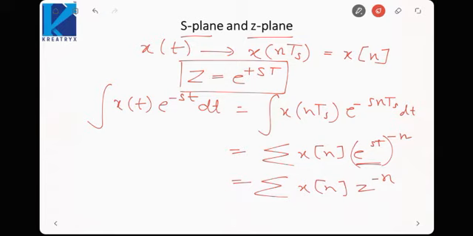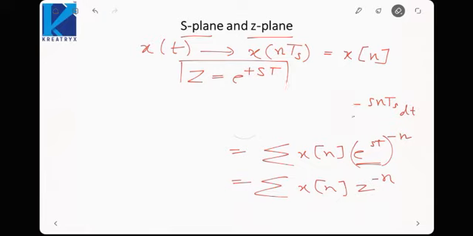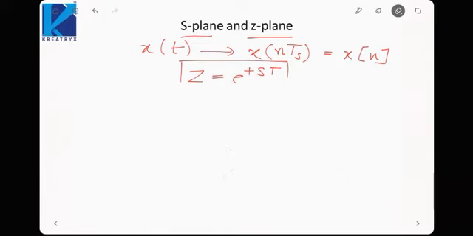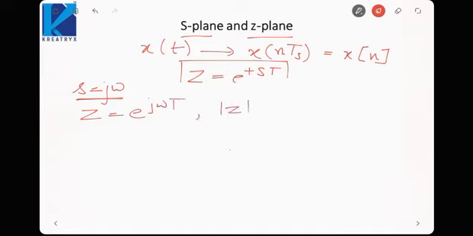Okay, so let us see what are the different mappings. Suppose s is equal to j omega, then z will be equal to e raised to power j omega T, or we can say mod z is equal to 1. So the j omega axis in the s plane is mapped to the unit circle in the z domain.